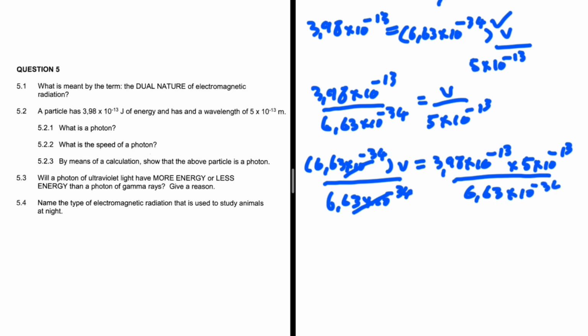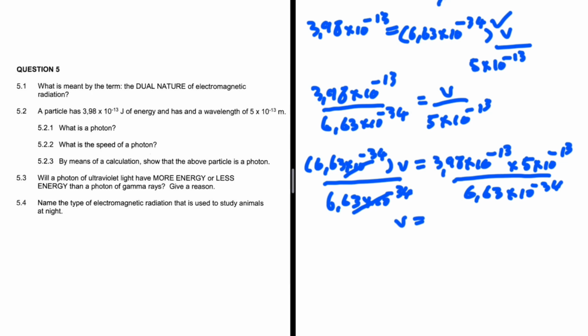Let me just put it in my calculator and not just assume that we're going to get 3 times 10 to the power 8 meters per second. So I have 3.98 times 10 to the minus 13 multiplied by 5 times 10 to the minus 13 divided by 6.63 times 10 to the minus 34.